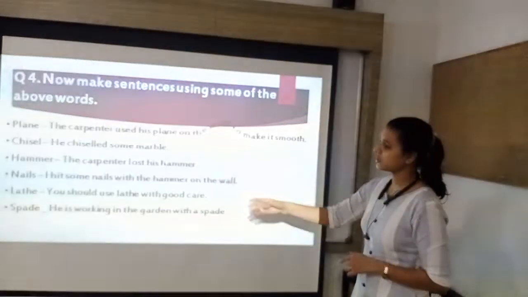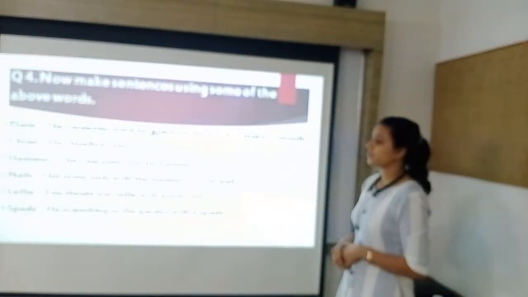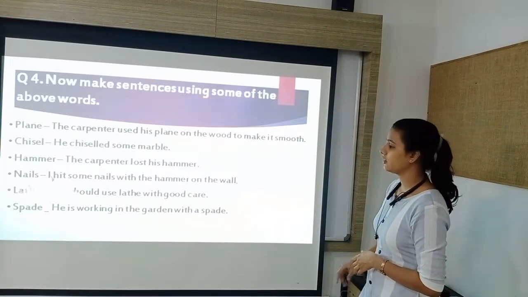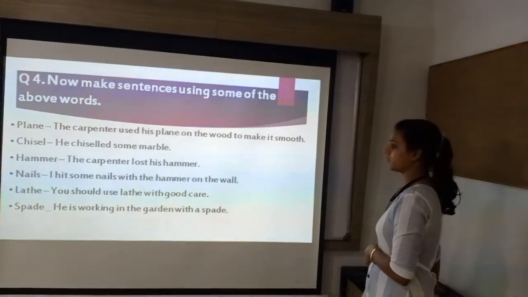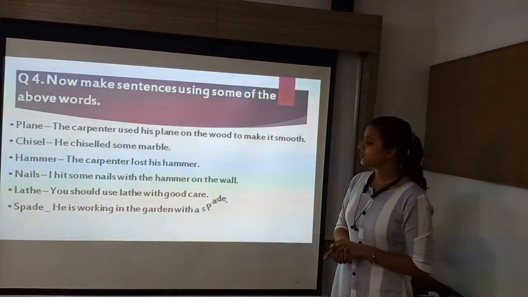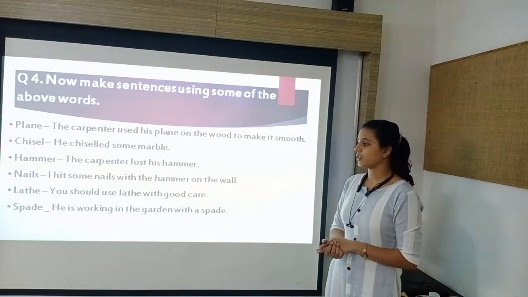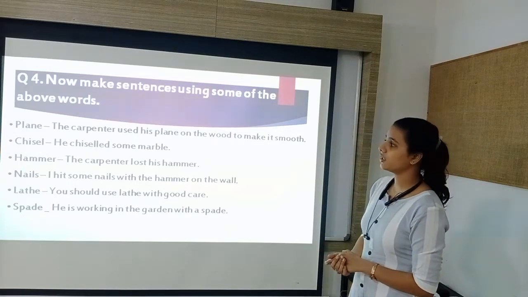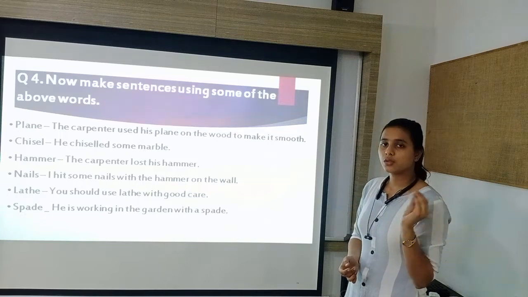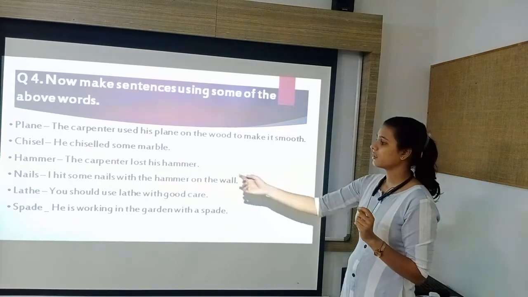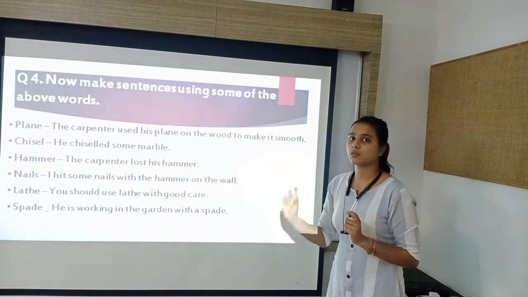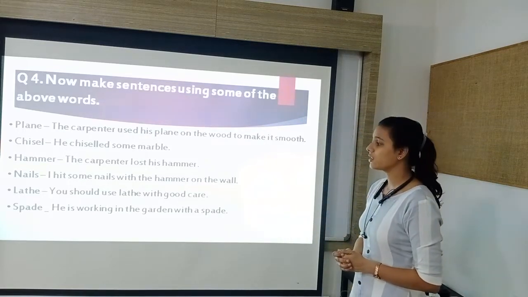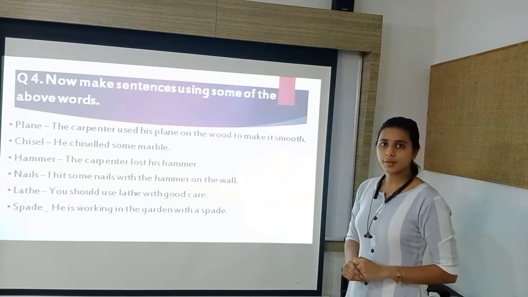Okay, last one is spade. Spade is also a tool of the carpenter, and the sentence from this word can be, he is working in the garden with a spade. Here it is not necessary to use the word carpenter, you just have to make a sentence from the word spade. So here the sentence is made: he is working in the garden with a spade.